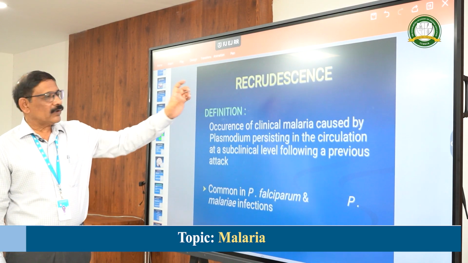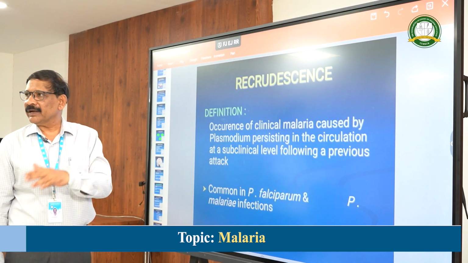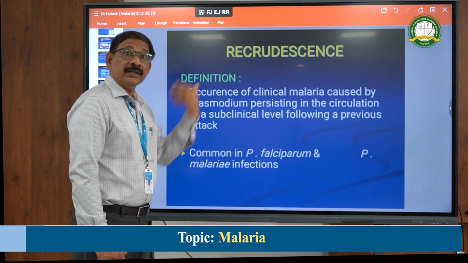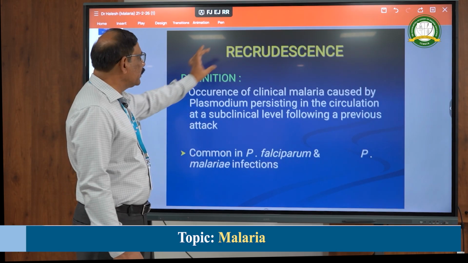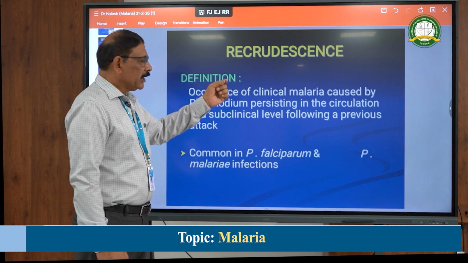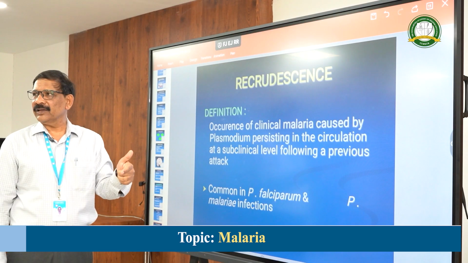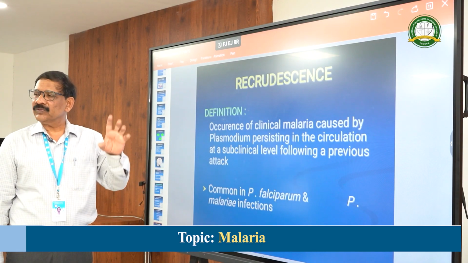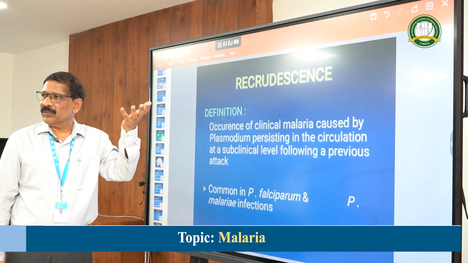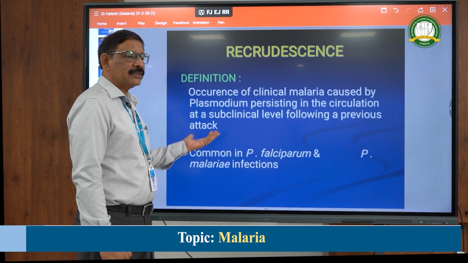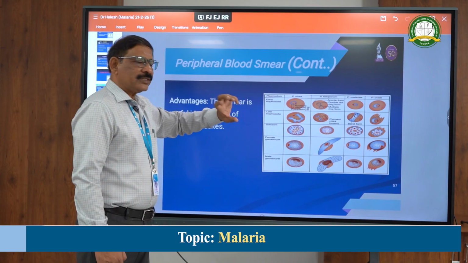Whereas recrudescence, what is this recrudescence? Other than vivax and ovale, in malariae and falciparum, there can be infection again up to 5 years later. Why can it happen? Because of recrudescence. Recrudescence means they will be present at a subclinical level in the RBCs. They are not in the liver. This malarial cycle will be there in the RBCs subclinically. Because of the immunity, they will not come to the surface. After a few months and years, it can come to the surface.